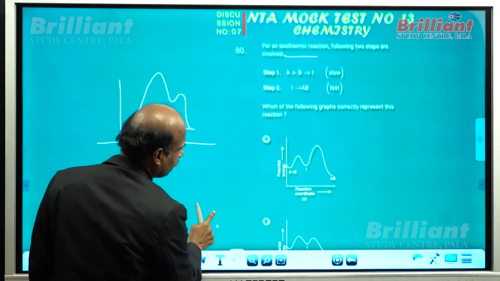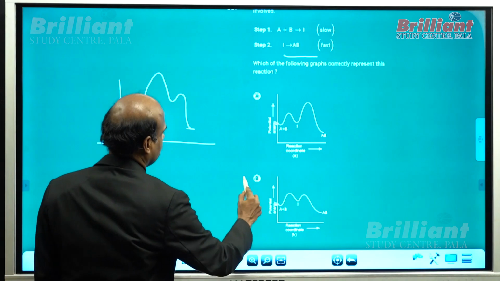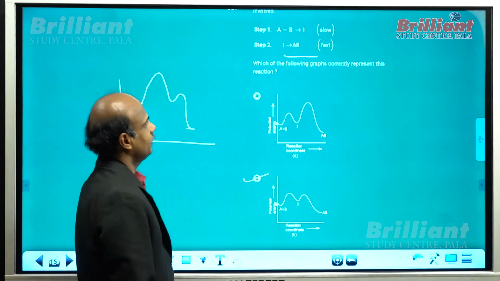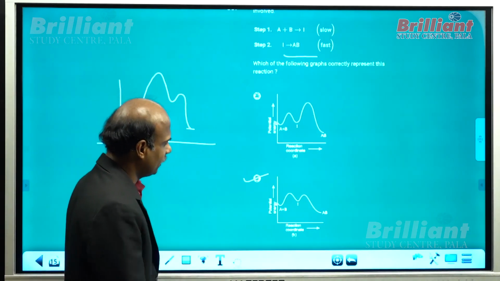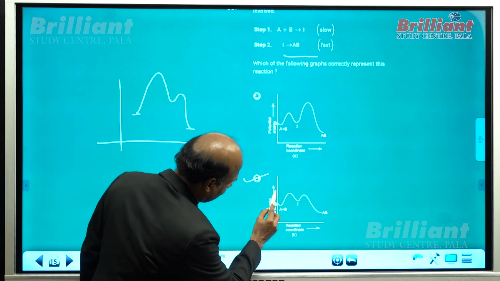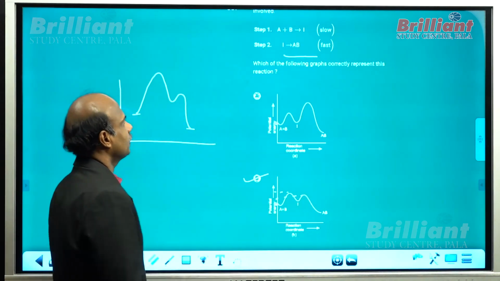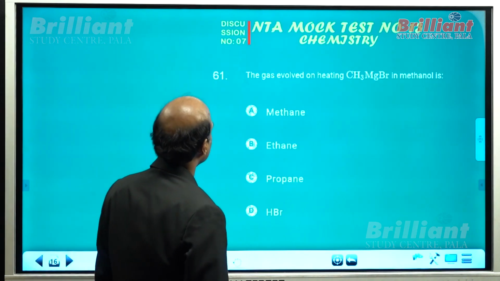Let me analyze. See, this is conveyed in option B. This can be conveyed in option B. So we can take this as the correct answer. I am not bothering about the other options here. You know the reason. It is exothermic and the first hump is higher than the second hump. So naturally, this can be the correct answer. Now let me go to the next question. What about question number 61?